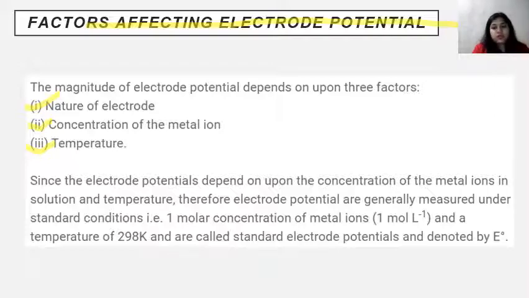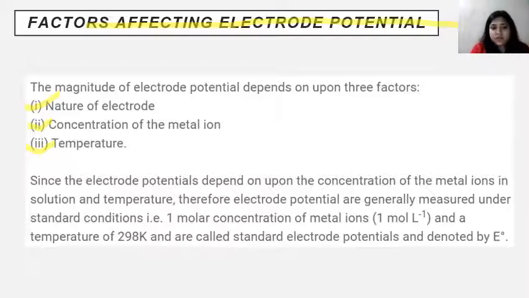So the nature of the electrode is most important, and on the basis of this the value of electrode potential may vary, like whether it has a low tendency to get oxidized or a high tendency to get oxidized. On the basis of these tendencies, the nature of the electrode has a very important, main effect on the electrode potential.